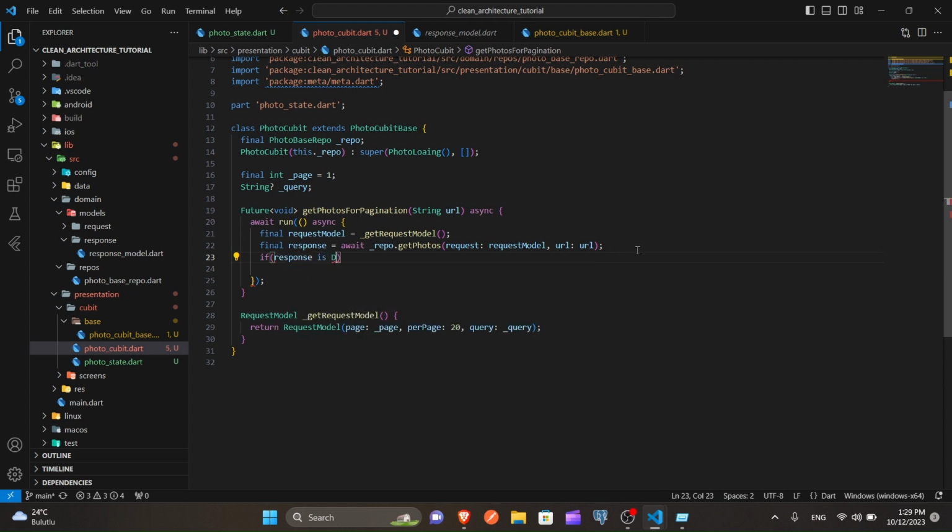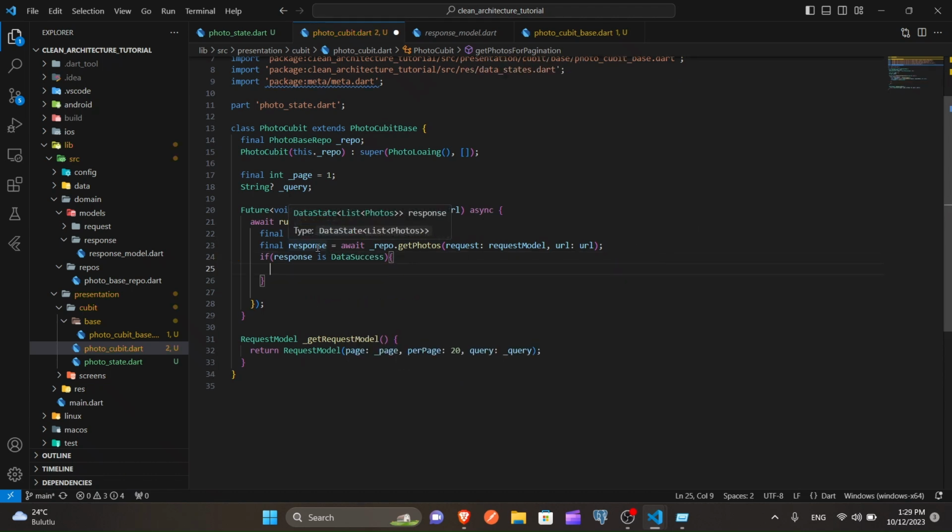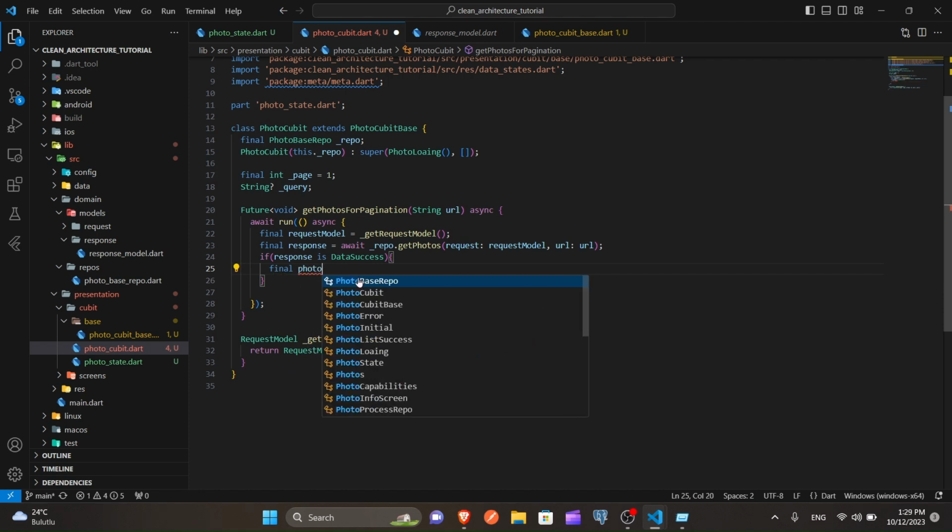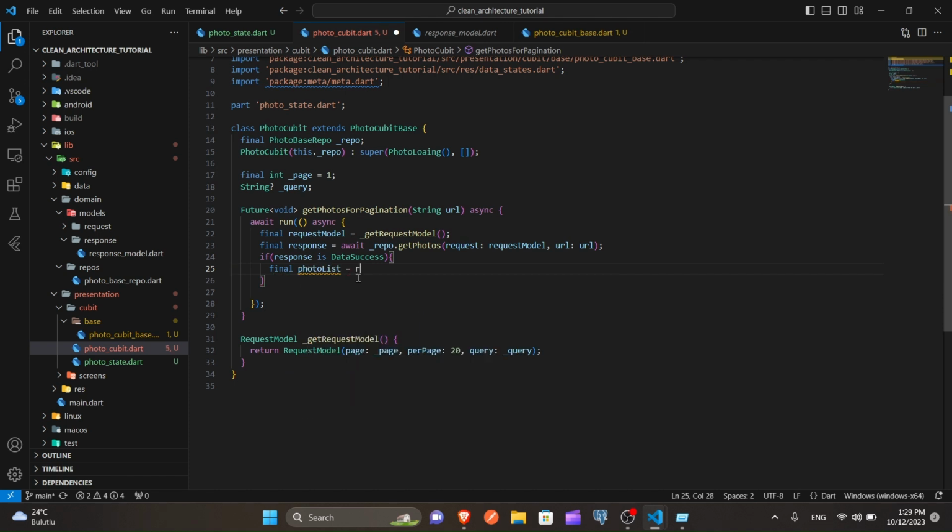If response is data success, as it returns this thing wrapped, you see, the data is wrapped inside the data state, and we had two data states mainly. One is success, and another one is error, failure. So if it is success, we get photo list out of it, response data, and generate our success state for UI.